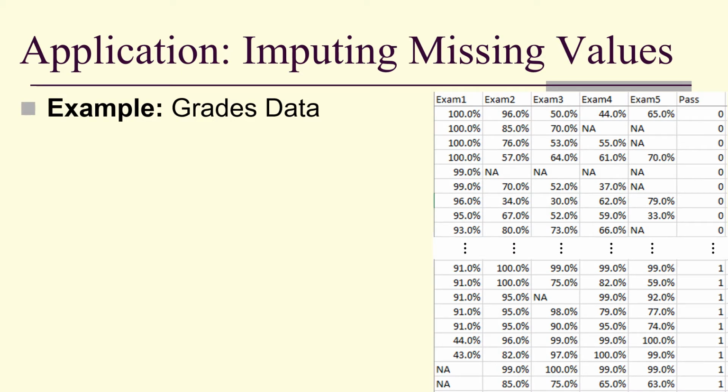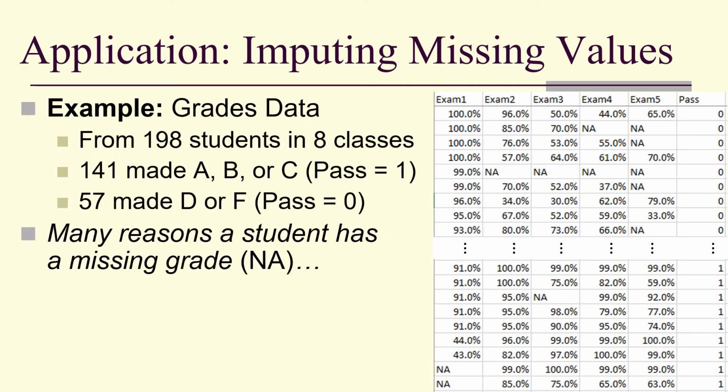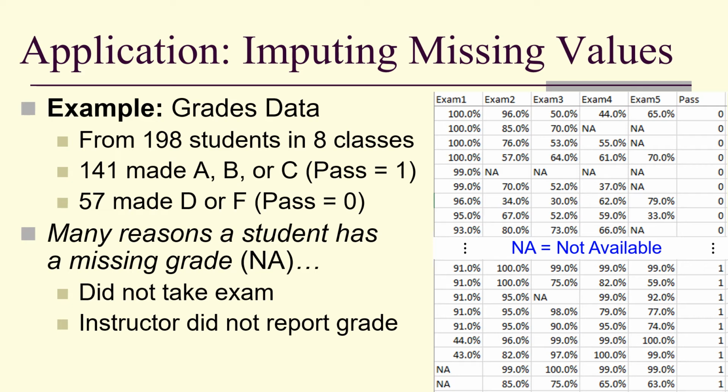So for example, grades data. 198 students in 8 classes, 141 passed, 57 failed, and there are many missing values, or NA, not available. Maybe they didn't take the exam, or the instructor did not report the grade, or they took the exam in some alternate setting and it didn't get fed back into the data set. Notice, however, that none of these reasons for having a missing grade is the same as the process by which grades were generated.